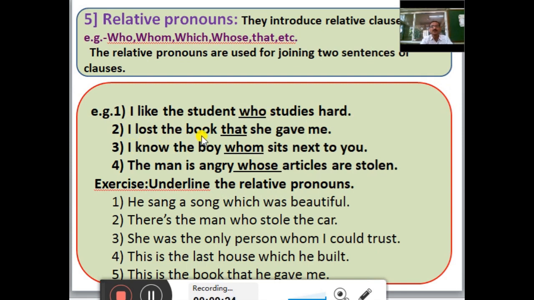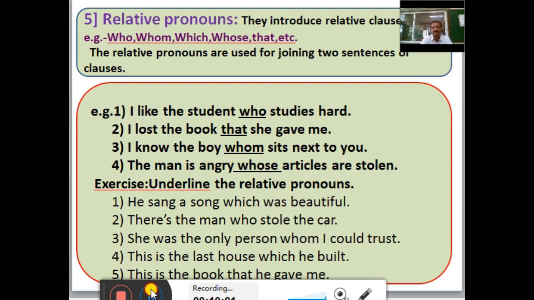Second, I lost the book that she gave me. In this sentence, that is a relative pronoun and that is used to connect two sentences. Third sentence, I know the boy whom sits next to you. Here whom is a relative pronoun. The man is angry, whose articles are stolen. Here whose is used as a relative pronoun. Exercise, underline the relative pronouns in the following sentences. There are 5 sentences. Students, you solve this activity on your own and underline